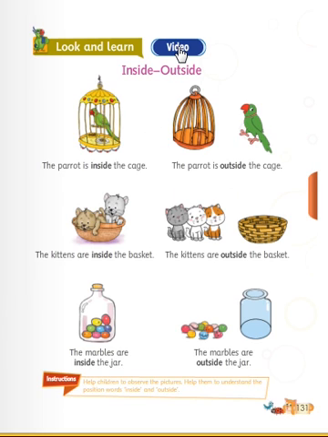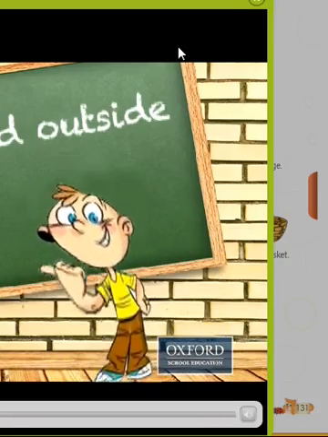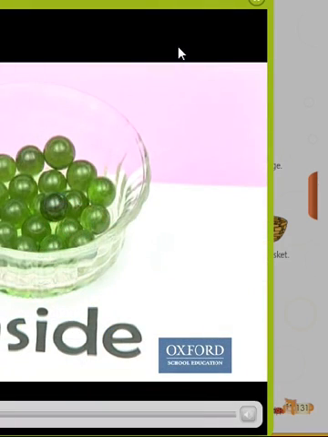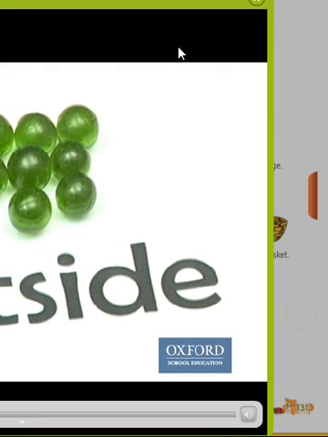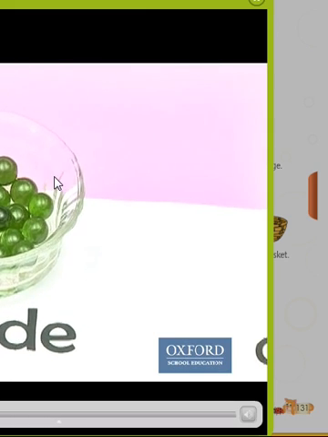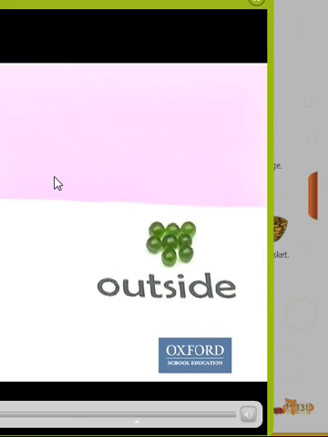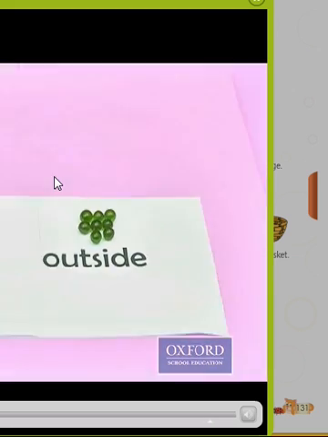Now you see inside and outside. We can see the videos, beta. Inside, this is inside. What are inside the ball? You see inside. This is outside, this is outside. Now okay, now we can go to the next page.